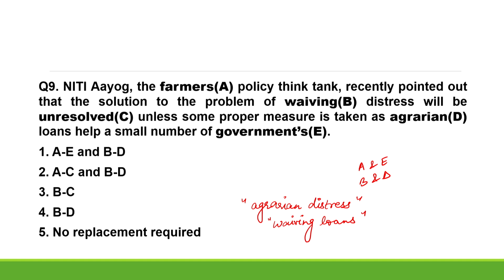Therefore, the correct sentence after interchanging the words should be: Niti Aayog, the government's policy think tank, recently pointed out that the solution to the problem of agrarian distress will be unresolved unless some proper measure is taken, as waiving loans help a small number of farmers.